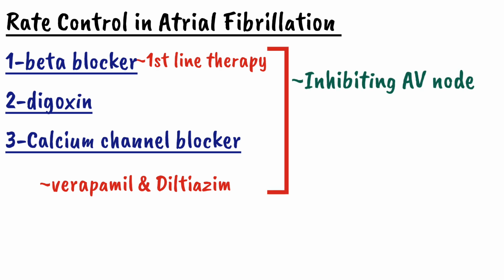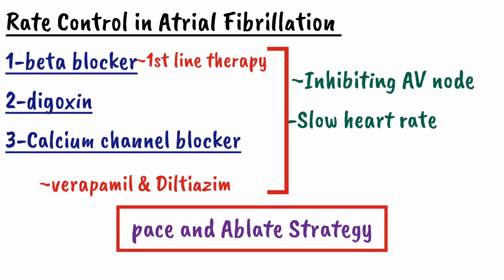So it will control the conduction toward the AV node. So it will control or slow down the ventricular rate. So it will show a striking improvement in atrial fibrillation. Other than these three drugs, beta blocker, digoxin, and calcium channel blocker, we can also use a pace and ablate